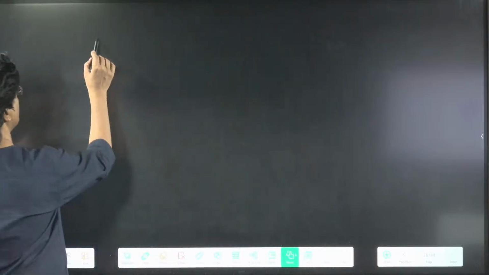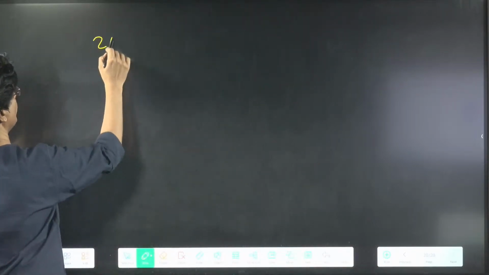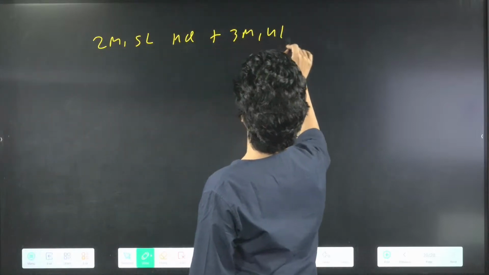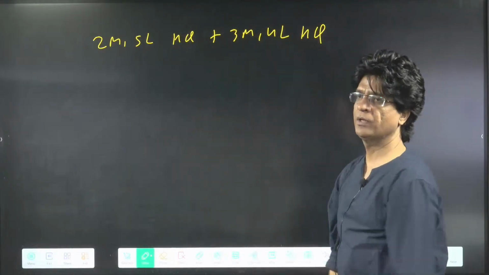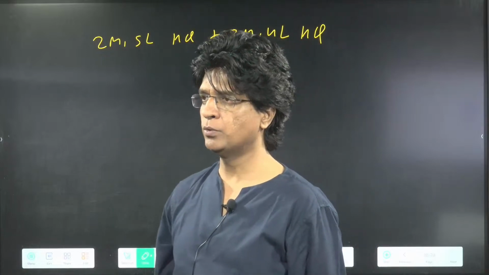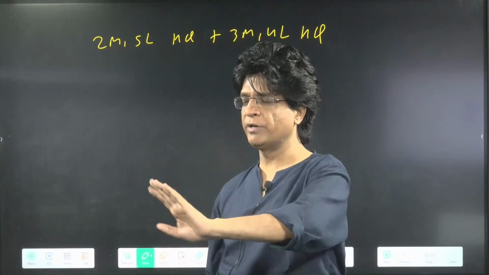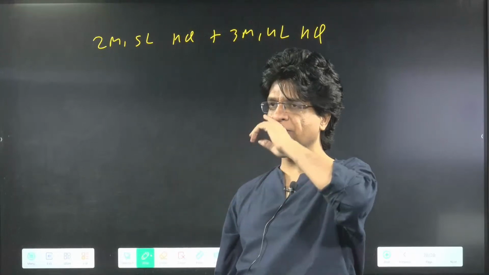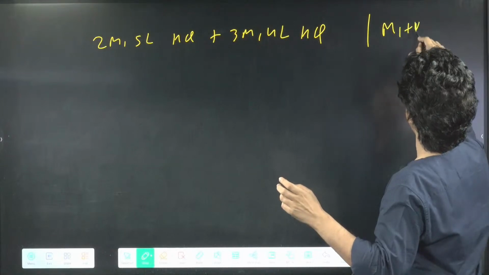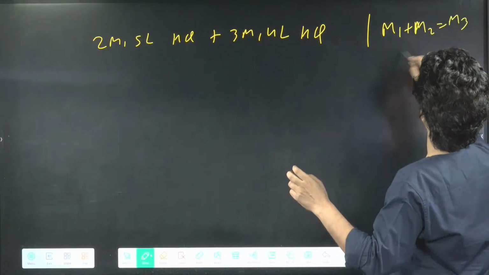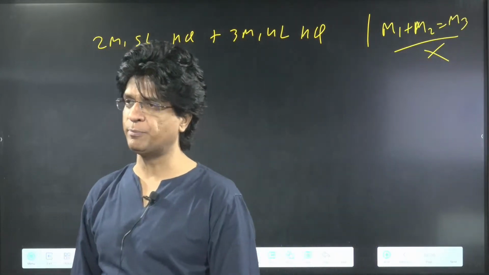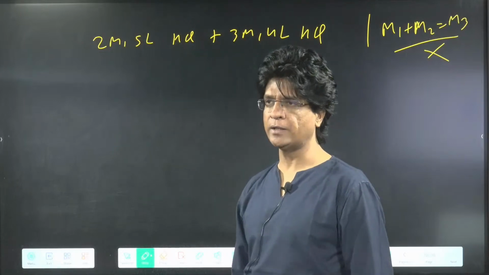Chalo batao. I'm mixing 2 molar 5 liter HCl plus 3 molar 4 liter HCl solution. When they are mixed, find the final molarity. Srinivas is asking, sir, can I write that M1 plus M2 is equal to M3? No, this does not happen. We cannot add molarity directly. It is an intensive property, and intensive properties cannot be added directly.